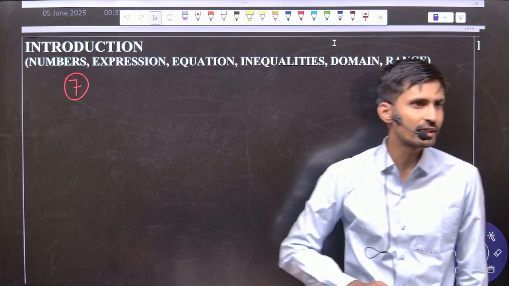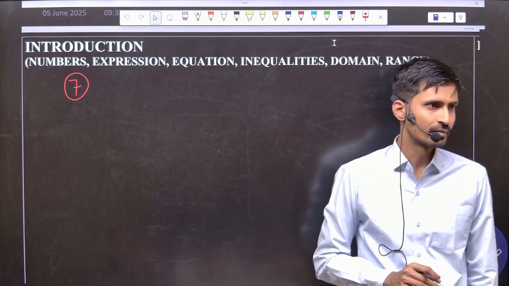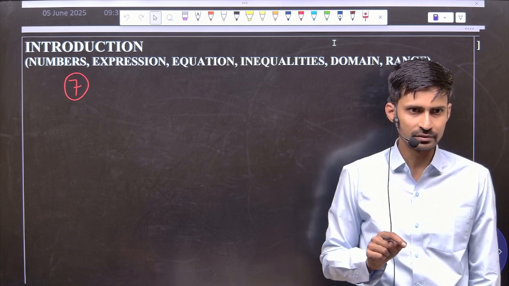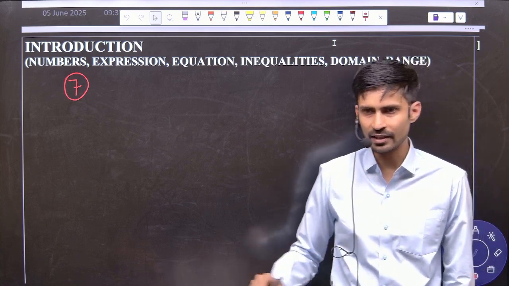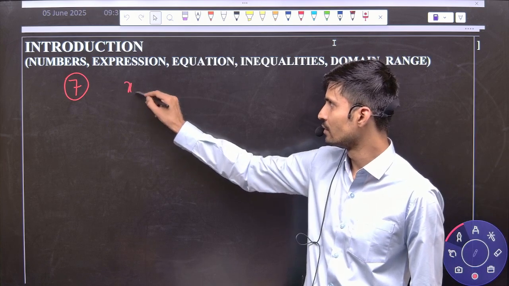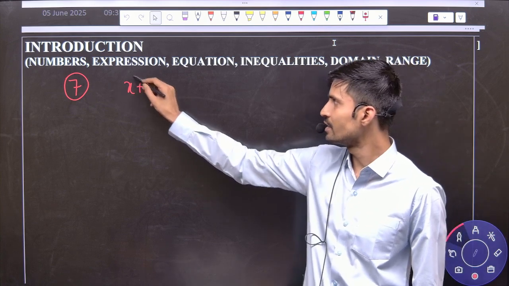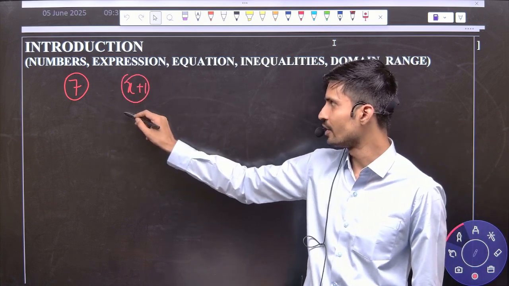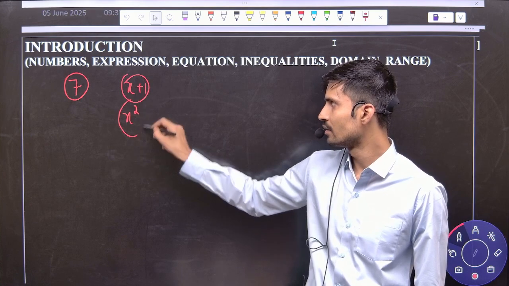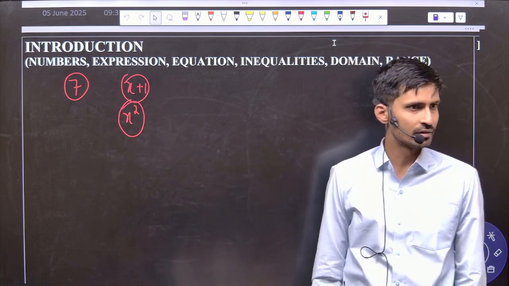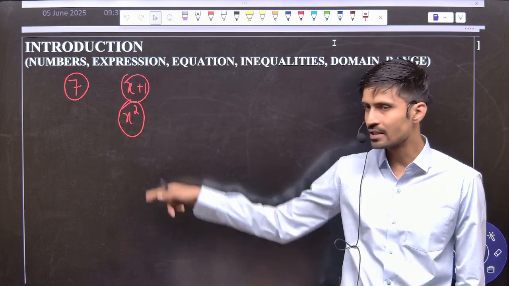So now we are talking about expression. Anything which is written in terms of a variable, without an equals to sign, we say is an expression. Like if I write x plus 1, is an equals to sign present here? No. It means that is an expression. If you write x square, expression. But these expressions are not fixed numbers.